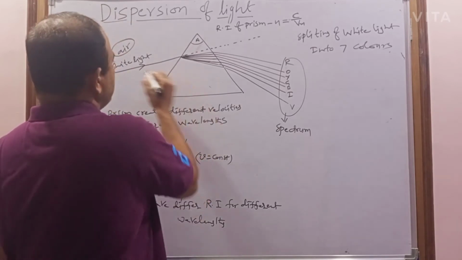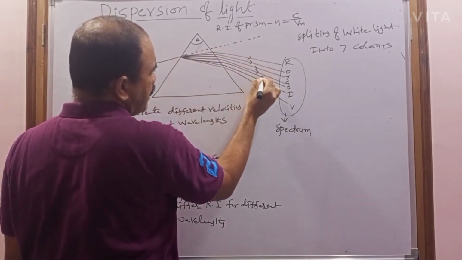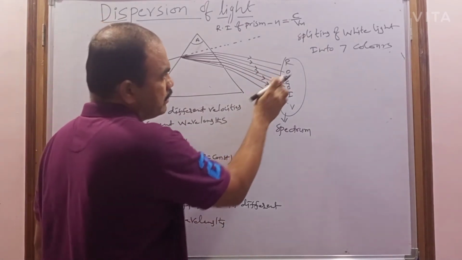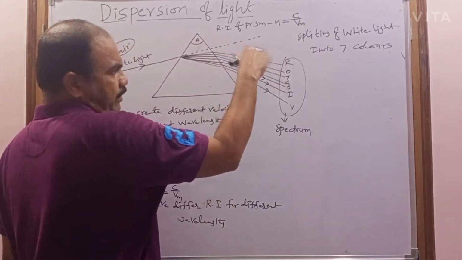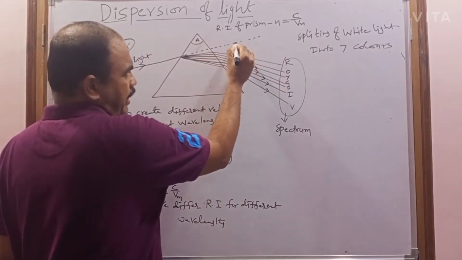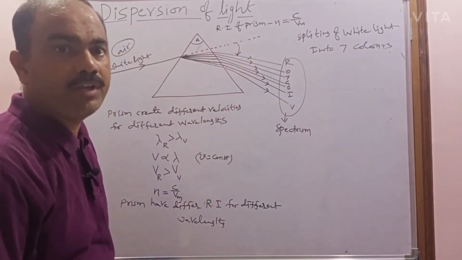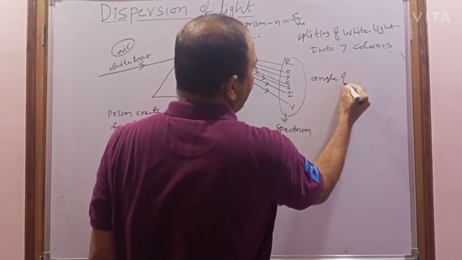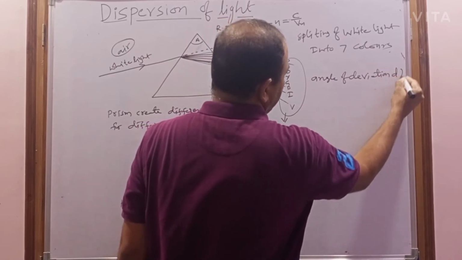So when these colors are dispersed, what happened? Now this is the incident ray. So these rays are called what? Emergent rays. This is the emergent ray of violet color, and this is the emergent ray of the red color. Now the angle between the incident ray and emergent ray will be called the angle of deviation. It is represented with the letter D.